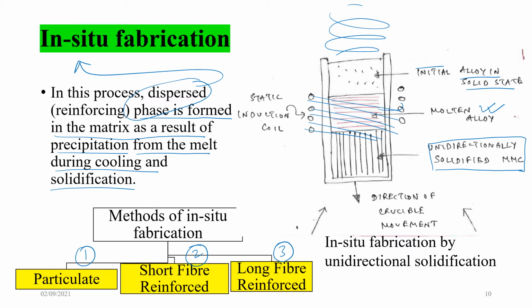The initial alloying solid state, it is melting, and at the same time when you are moving it away from the source of this induction coil, it immediately solidifies. So it's unidirectionally solidifying. So in situ fabrication by unidirectional solidification. So again what it means? It means the coil is here and you are moving this particular portion downward. As you are moving downward, as it is coming down, it is melting and it is solidifying.